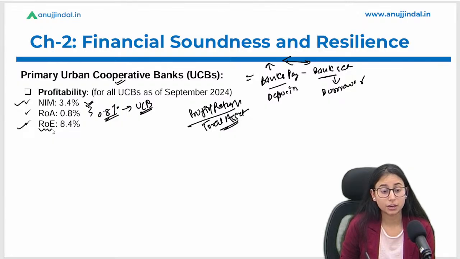Now there is return on equity. Return on equity कितना है? It is 8.4%, which is a good sign. ठीक है, it is a good sign. Why? Because the return on equity is more than the return on assets.